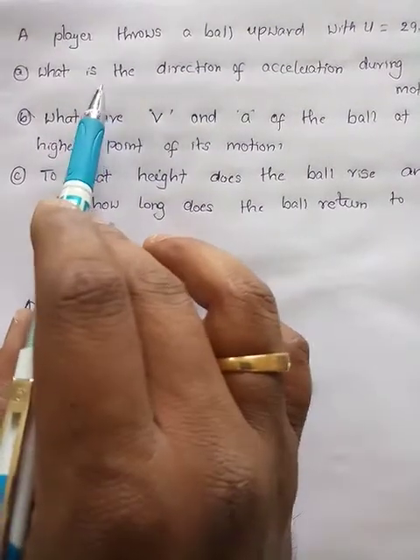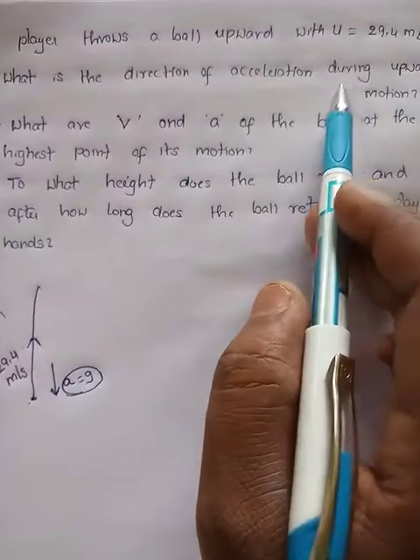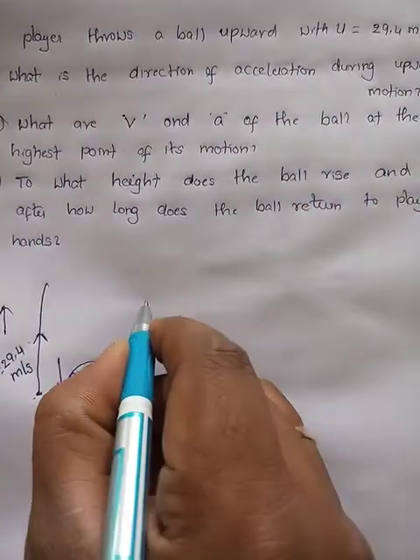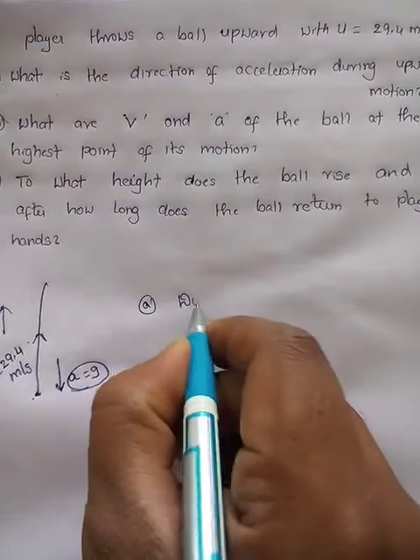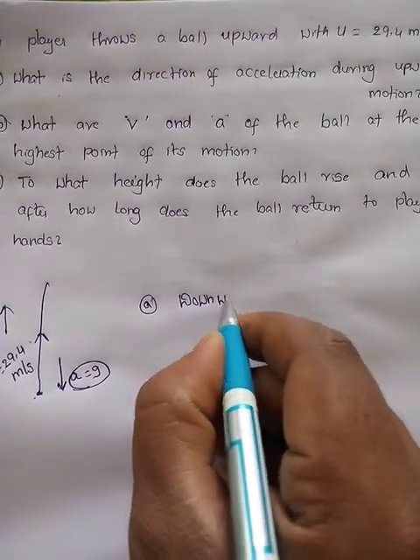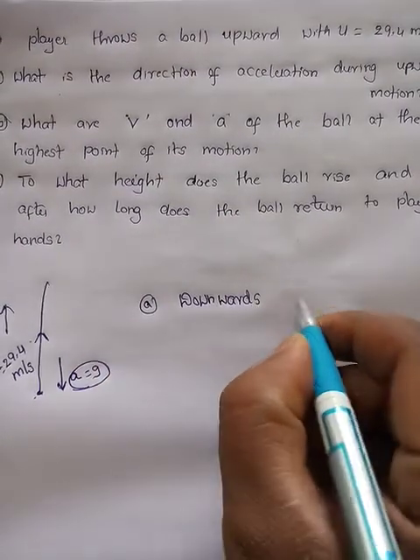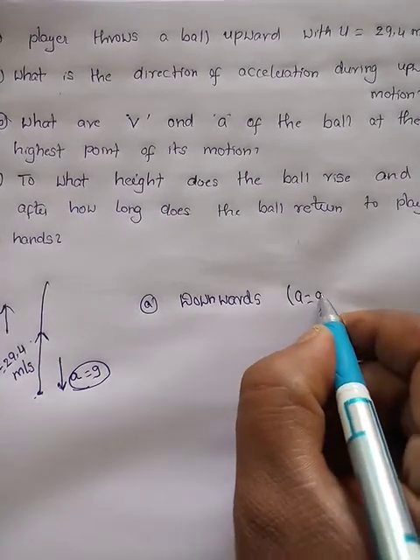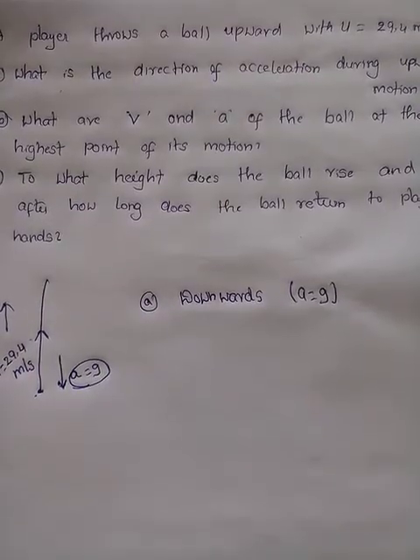So this is acceleration due to gravity, that is acting downwards. So what is the question? First one, what is the direction of acceleration during upward motion? Downwards. So the acceleration is acting downwards, that is, it is falling under acceleration due to gravity.